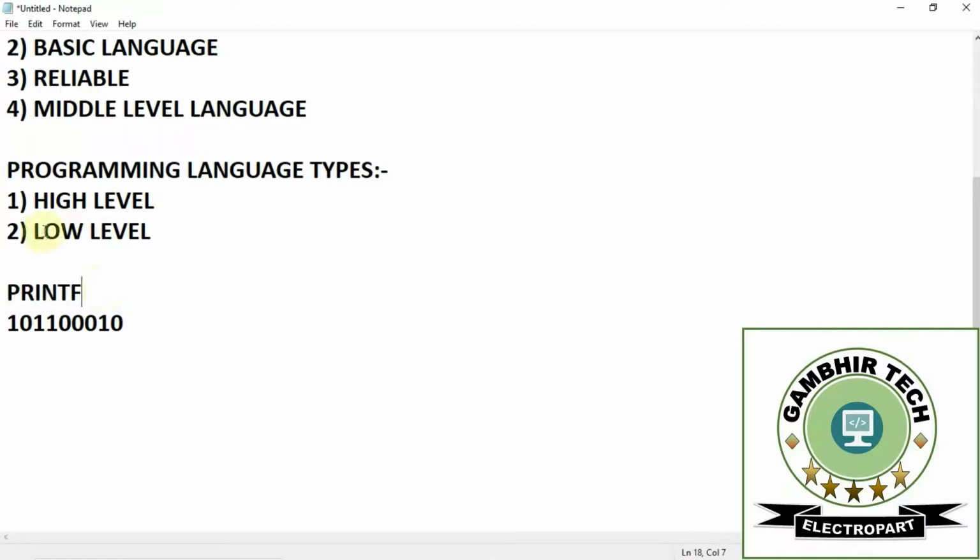So low level languages are those which are understood by the computers only, and high level languages are those which are not understood by the computer but are understood by the user or the programmer. Now here we have the translators, which are used to convert high level language to low level language and low level to high level.